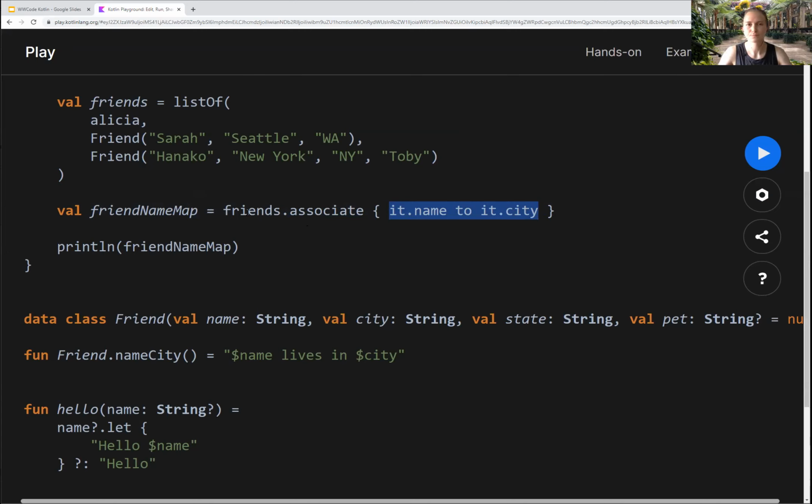Associate is great. The next thing I want to talk about is sorting. If you have tried sorting in Java, you probably know about comparators or the comparable interface, and you'll get interview questions that are like, sort this, and you're like, does compareTo return 0, 1, or -1?